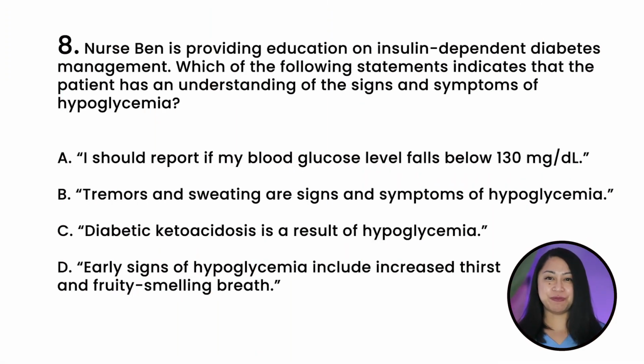Question 8. Nurse Ben is providing education on insulin-dependent diabetes management. Which of the following statements indicates that the patient has an understanding of the signs and symptoms of hypoglycemia? A. I should report if my blood glucose level falls below 130. B. Tremors and sweating are signs and symptoms of hypoglycemia. C. Diabetic ketoacidosis is a result of hypoglycemia. Or D. Early signs of hypoglycemia include increased thirst and fruity smelling breath. The correct answer is B, tremors and sweating are signs and symptoms of hypoglycemia.